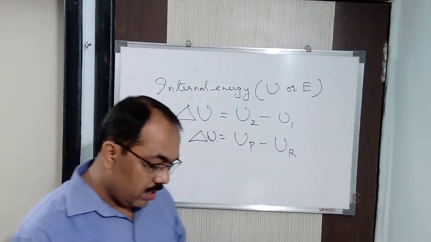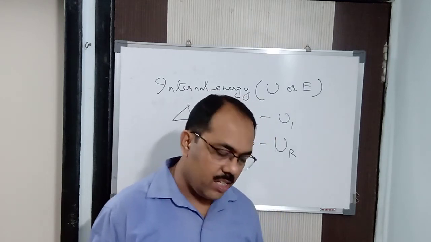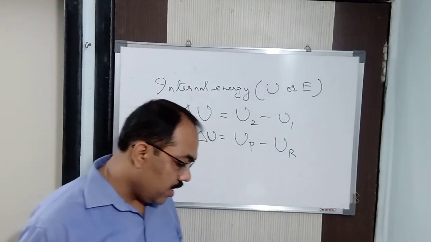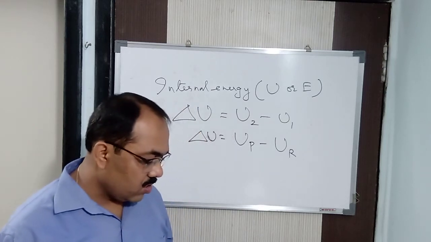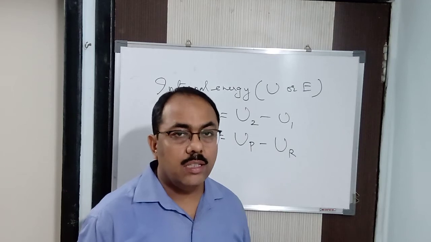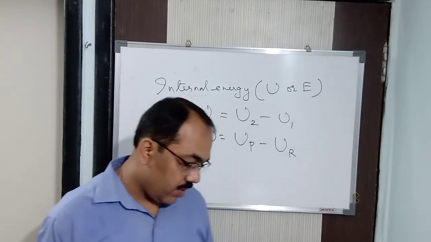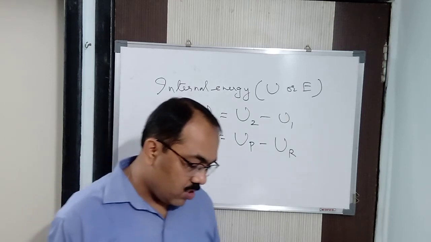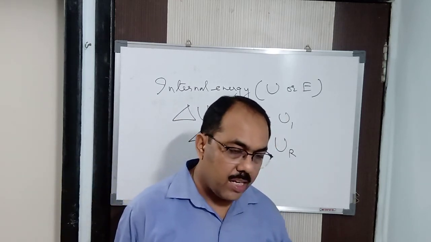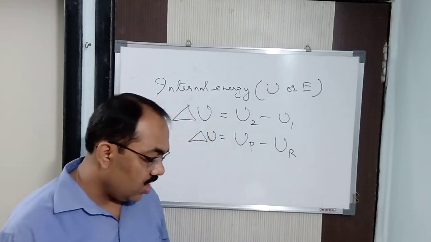Alright, so understood, internal energy is a state function, and as you have read, internal energy is an extensive property. So in terms of internal energy, we calculate the change in internal energy.